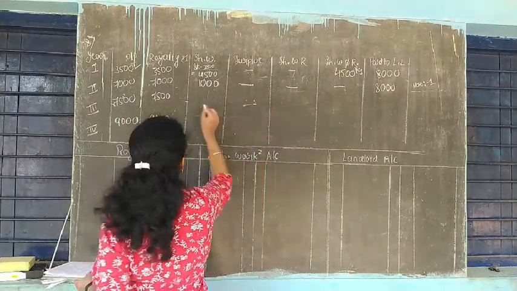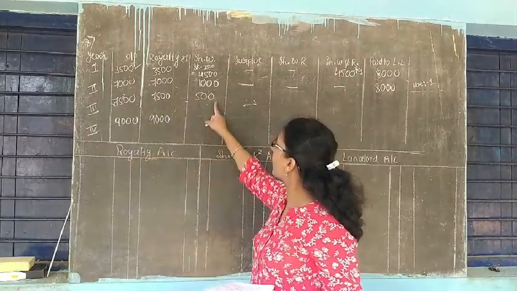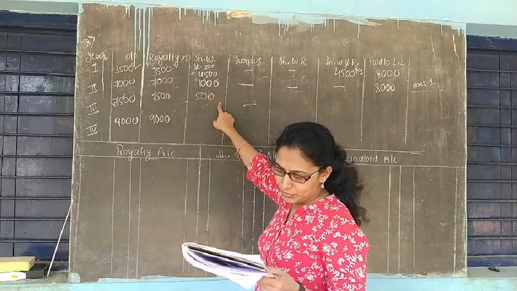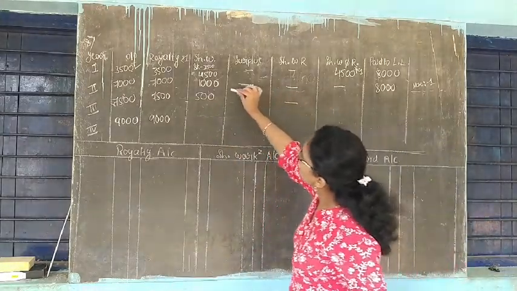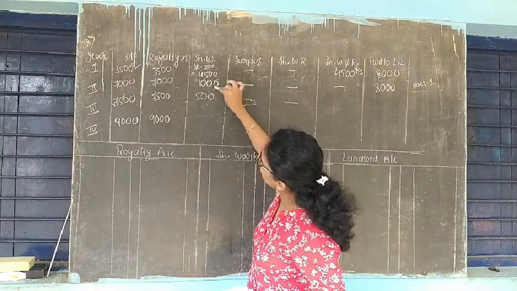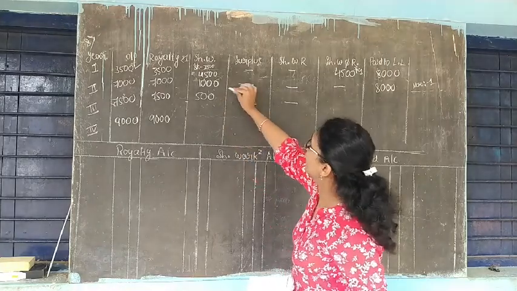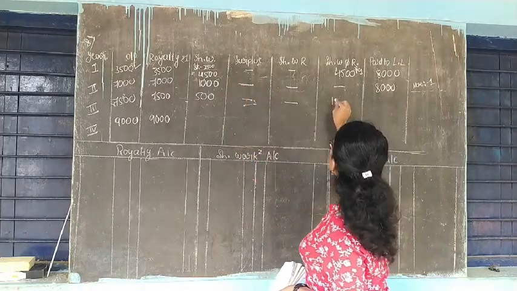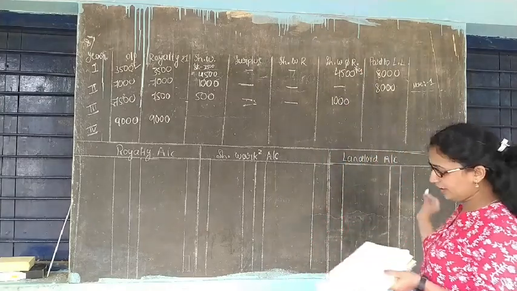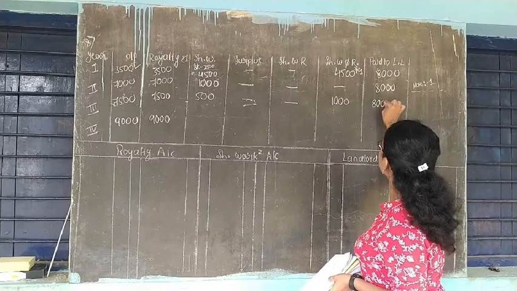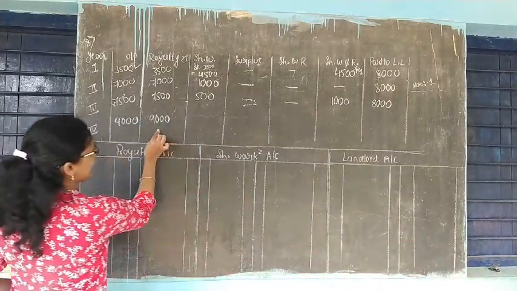Next year 7,500, which is more than 4,000 tons, but 7,500 is also less than the minimum rent. So 500 rupees is the short working here. Again no surplus, nothing, and you had the opportunity to recoup it in only the next one year. But here also there is no surplus, since there is short working, this 1,000 transfers to the short working not recouped column, and again you pay 8,000 rupees. And move to the next year.